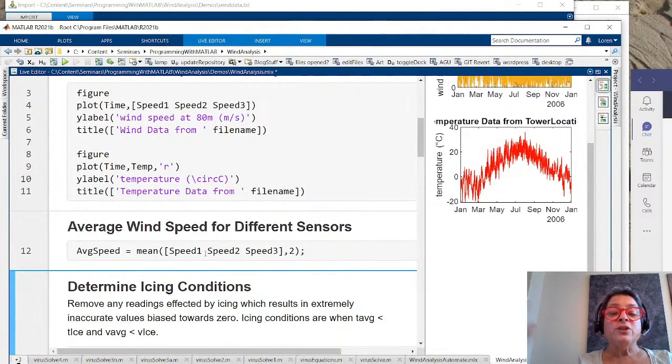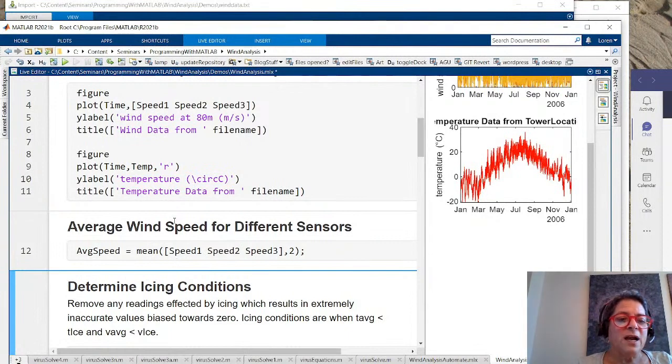And what I really would do in the real world, if I had more time, is I might look at the temperatures just before that time step and just after. And I might look at the speeds just before and just after. And I might look to see if one speed is vastly different than the other 2 speeds at a given time. So there's a whole bunch of more intricate things I might do. I'm not going to do that right now, though.